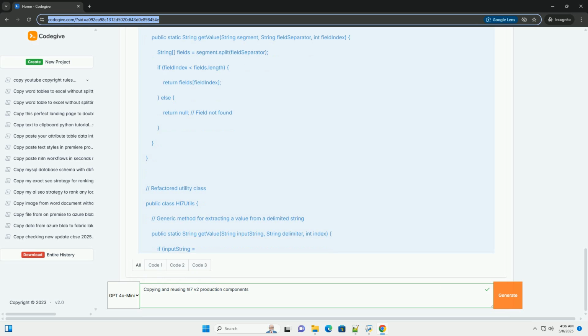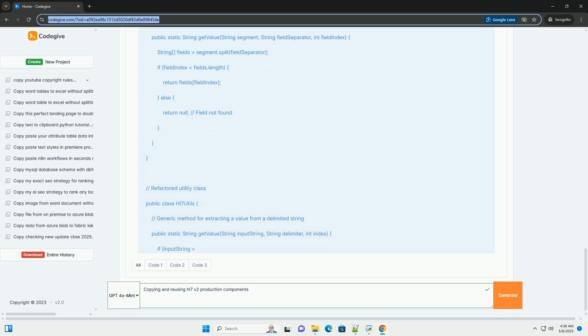Use interfaces. Define interfaces for your components to decouple them from specific implementations. This allows you to swap out implementations without affecting the rest of the system. Use dependency injection to manage the dependencies between components. This makes it easier to test and reuse components in different contexts. Version your components. Use version control to track changes to your components. This makes it easier to manage dependencies and ensure that you are using the correct version of a component.